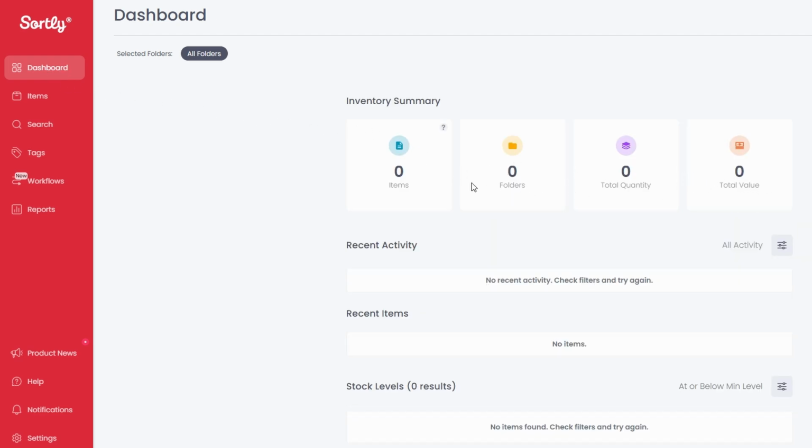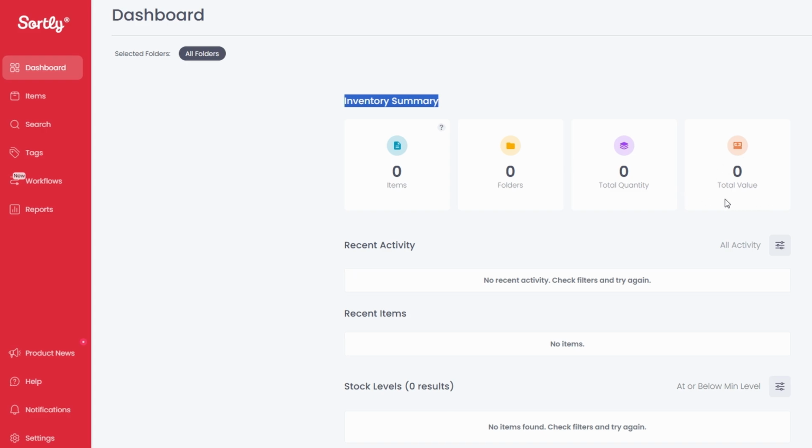The design is sleek, intuitive, and user-friendly, making it easy to dive right in, even if you're new to inventory tools. Here's what you'll find when you first open it. At the top of your dashboard, you'll see a quick snapshot of your inventory. This includes the total number of items, folders, and their overall value. It's perfect for getting a high-level view of your assets without digging into details.